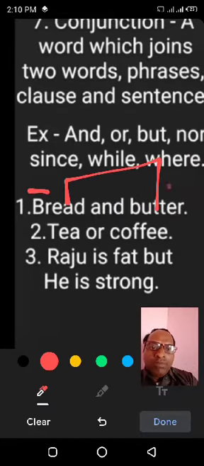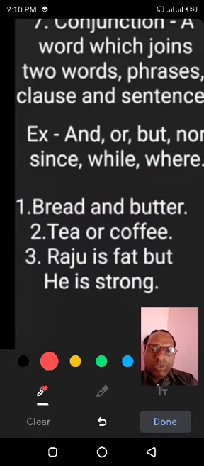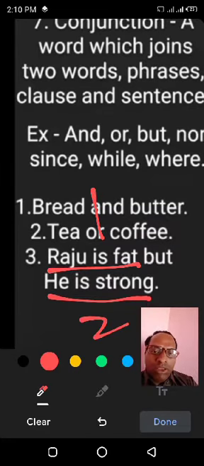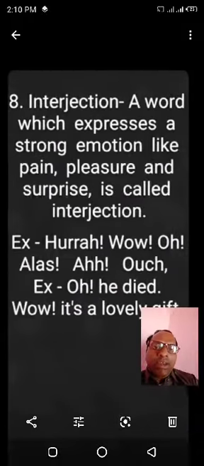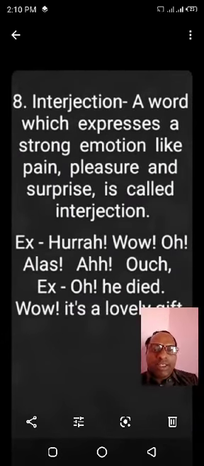Bread is one word, butter is the other word, and both are joined with and. Tea or coffee. Tea and coffee are two words, they are joined with or. Raju is fat is one sentence, and he is strong is another sentence. Both sentences are joined with but. So conjunction joins two words and also two sentences.